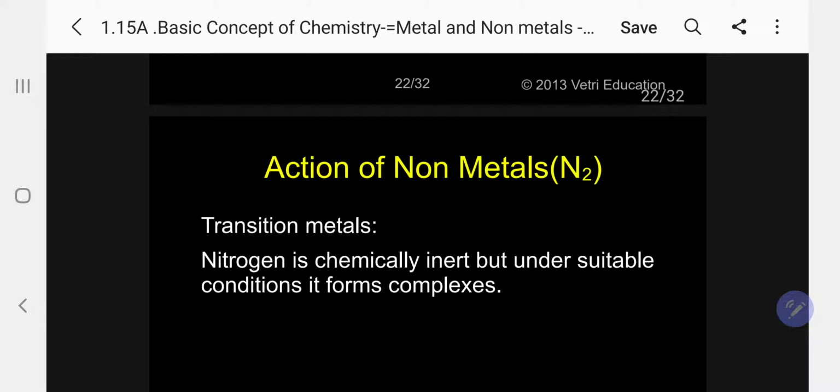Then transition metals, action of nitrogen: nitrogen is chemically inert, but under suitable conditions it forms complexes.